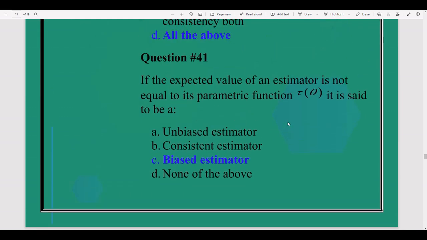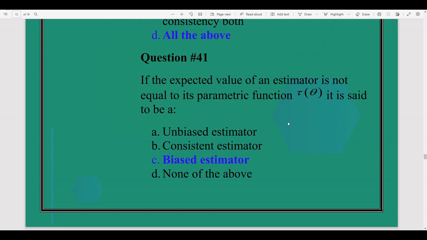Question number 41. If the expected value of an estimator is not equal to its parametric function tau of theta, it is said to be a biased estimator. If the expected value of an estimator is not equal to its parametric function, tau of theta is your parametric function and your expected value.